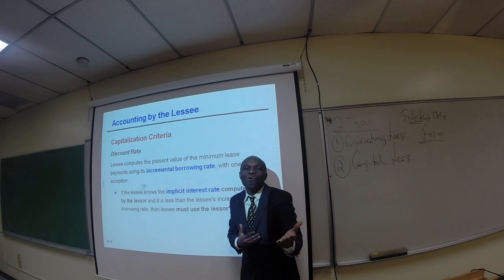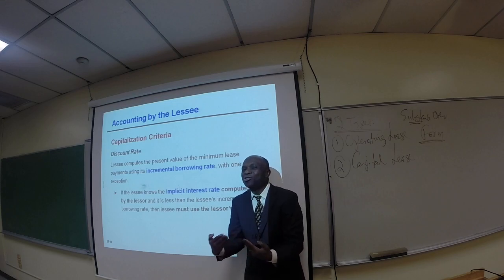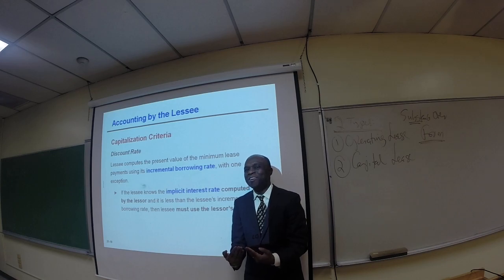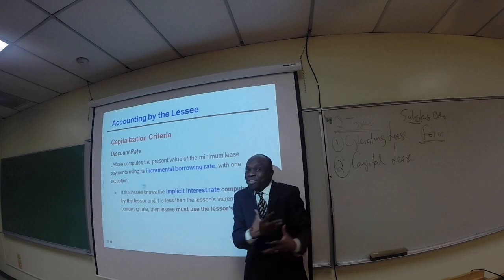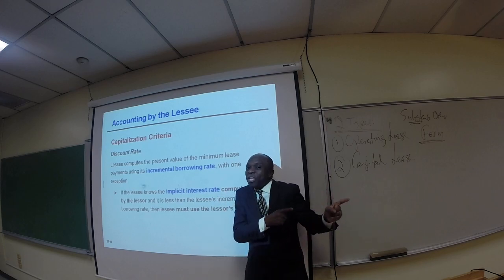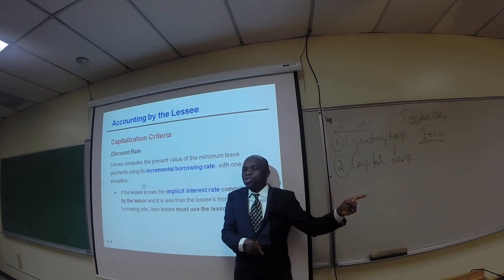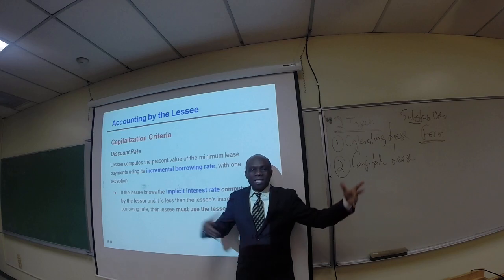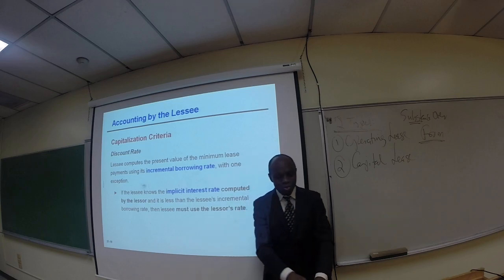in this agreement, because when the lessor leases an equipment to you for $500,000 over a 10 year period, trust me, the lessor is also taking interest into consideration in your monthly payment, even though you don't know it. So if you know the interest rate that the lessor is using for this deal, and if that rate is lower than what you would have been able to get from the bank, then you need to use that rate. Isn't that interesting? So you have to use the lower of these two rates.